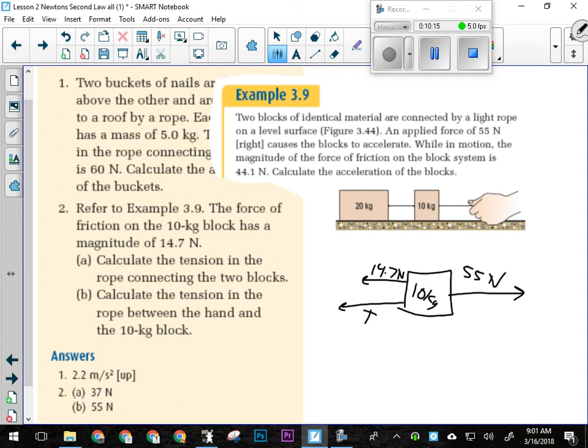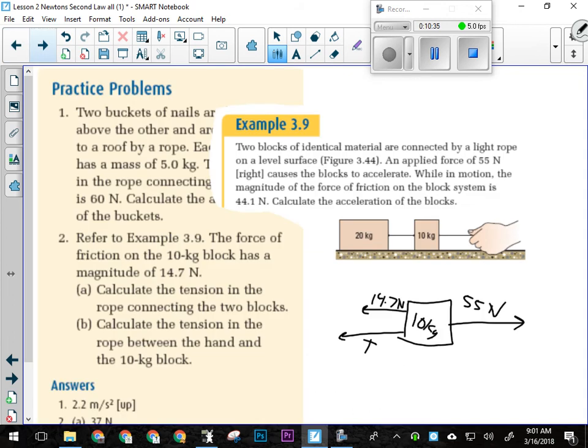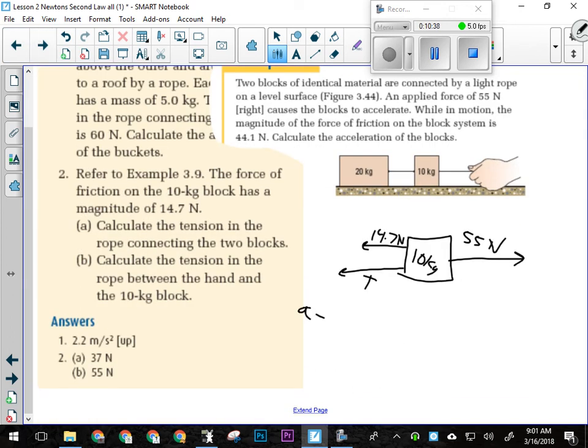Did I already calculate the acceleration of this block? Back when we did this example, did we find the acceleration of it? We found the acceleration of the whole system, but it's also the acceleration of this block. So if we go back to that, we know that the acceleration is 0.36 meters per second squared. So there's another piece of information that I know. If I know the acceleration of the 10 kilogram block, and I know the 10 kilogram block is 10 kilograms, can I find the net force on the 10 kilogram block? I can go m times a now. Everybody okay with that?